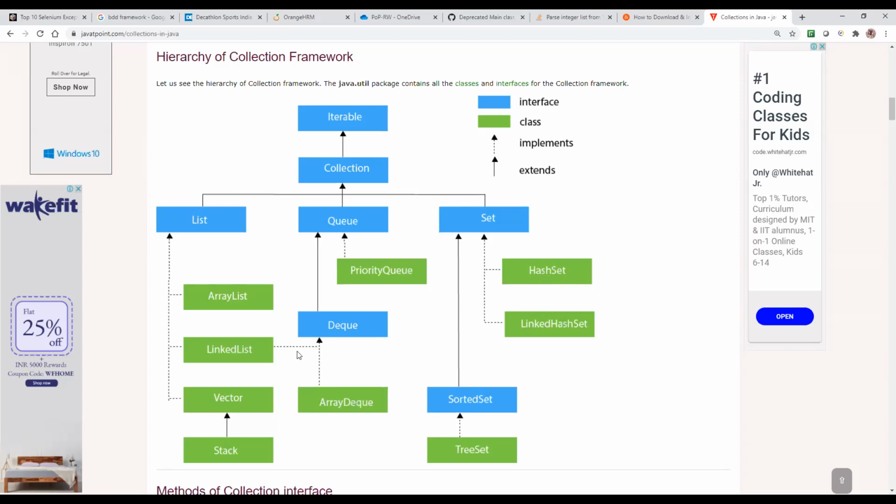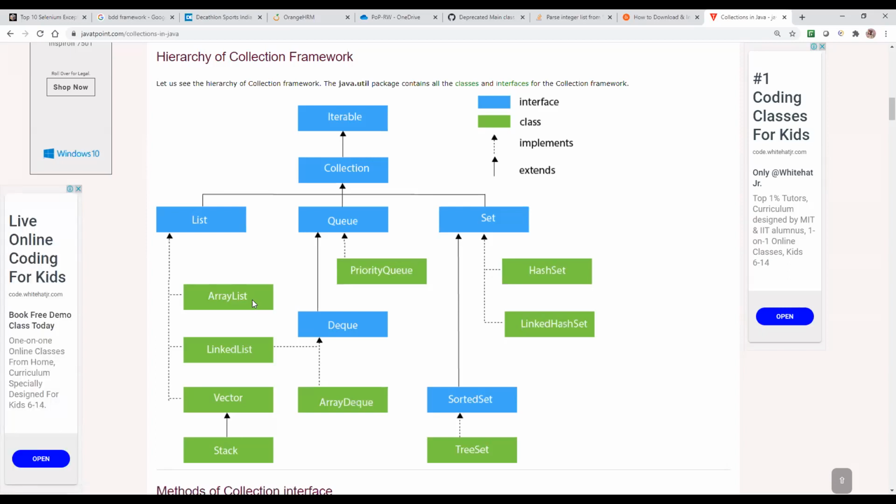In array list, we have the same thing as arrays, but the memory is allocated dynamically. That is the main difference between arrays and array list. In an array, the memory is allocated at compile time. But in array list, the memory is allocated at runtime. So dynamically we can allocate the memory, meaning we can increase or decrease the size of the list.